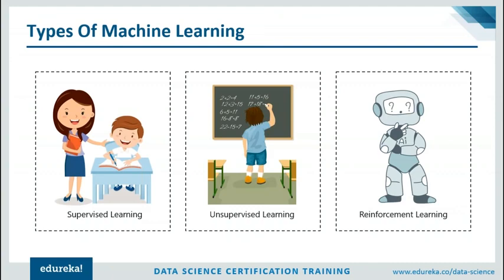So, this is what reinforcement learning is about. It is a learning method wherein an agent interacts with its environment by producing some actions and it discovers errors or rewards. So, guys, this was a brief discussion about the types of machine learning. Now, let's move ahead and look at the different types of supervised learning problems.